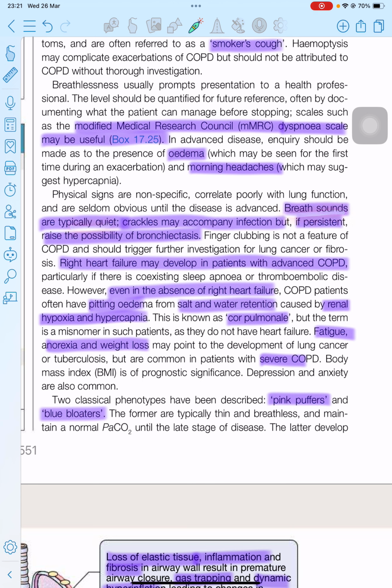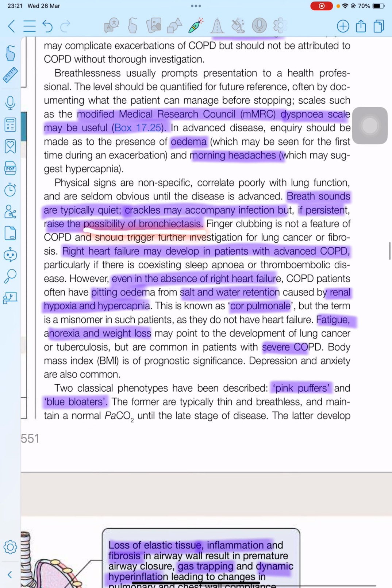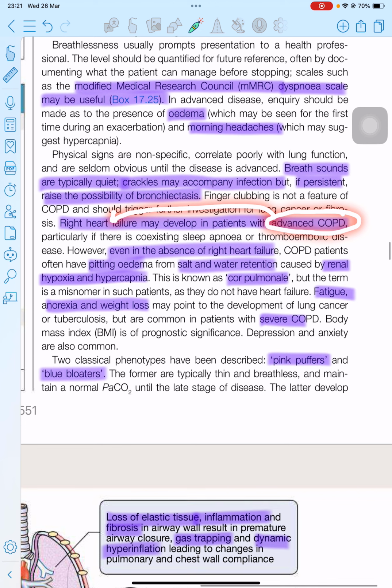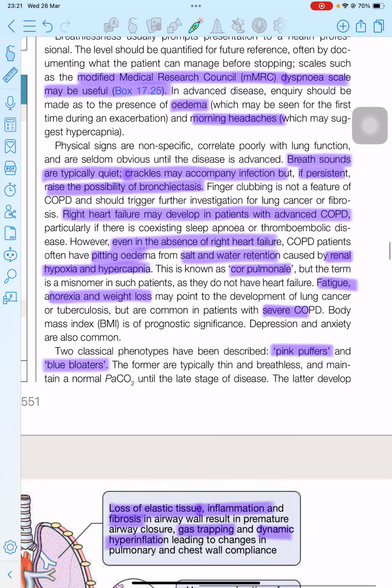Crackles may accompany infection, but if persistent, then COPD can change to bronchiectasis. In advanced cases of COPD, it may cause right heart failure, also known as cor pulmonale. Even in the absence of right heart failure, COPD causes pitting edema due to salt and water retention from renal hypoxia and hypercapnia.